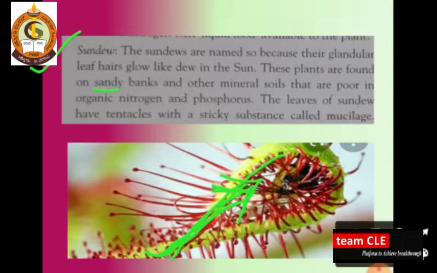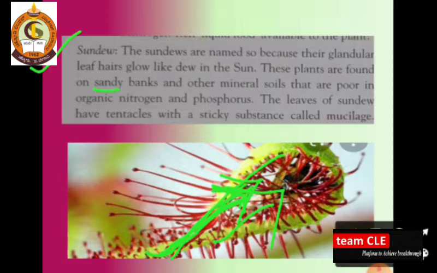Here you can also observe how the sundew plants trap the insect and absorb the nutrition from the insects. When the insects decay, the plant gets a proper amount of the nitrogen and phosphorus which is required for its better development.